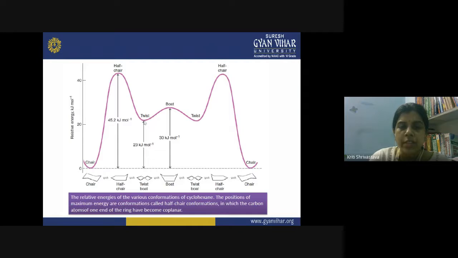Now this twist boat is a very stable conformation, more stable than the half chair and the boat both. But it has very high energy as compared to the chair conformation itself. This twist boat now converts itself into the boat conformation where both the vertices are on the same side. Then again the boat changes into twist boat, twist boat changes into the half chair, and finally you get another chair conformation at the end of this flipping cycle. So this is the flipping of a chair to chair conformation in cyclohexane, and you can see the different conformations involved and their relative energy, and you can compare their stability on these terms.